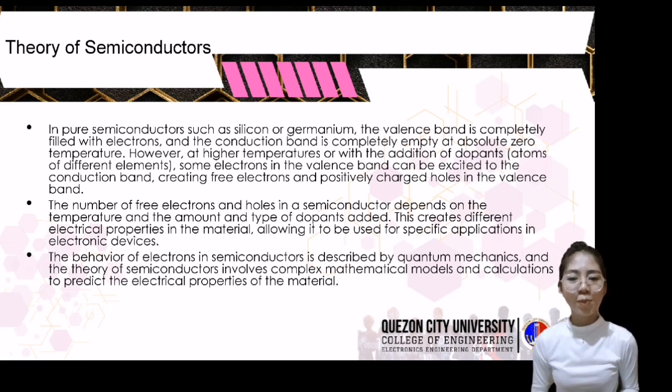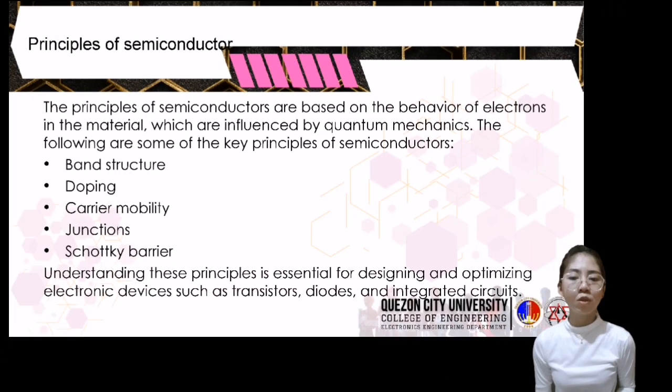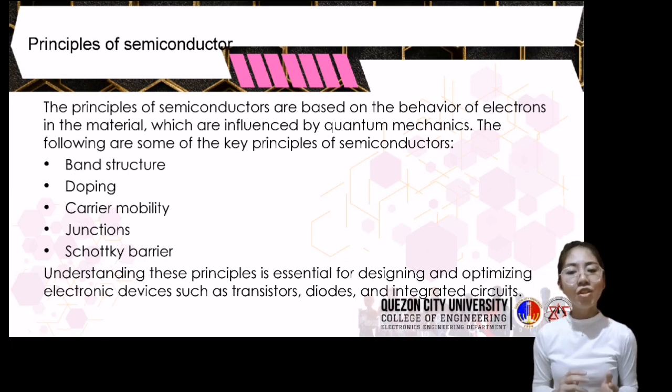Now let's talk about principles of semiconductors. The principles of semiconductors are based on the behavior of electrons in the material, which are influenced by quantum mechanics. The following are some of the key principles of semiconductors. Number 1, the band structure. The energy levels of electrons in a semiconductor are divided into two bands, the valence band and the conduction band. The energy gap between these bands determines the conductivity of the material. In insulators, this gap is large, while in conductors, there is no energy gap.